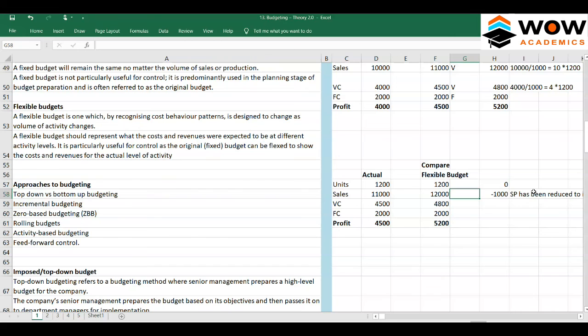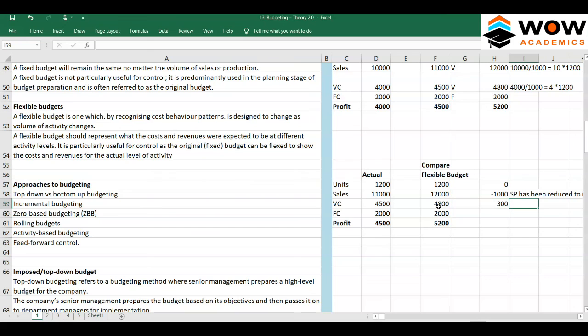If the company feels that selling the units itself was difficult, then we'll give him a bonus. If the company feels that's perfect, it can be given. If the higher management feels that he has cheated the company by lowering the selling price, then they don't need to give. But let's look at what the production manager has done. The production manager should have incurred a cost of 4,800, but he has incurred only 4,500. This is a good thing.